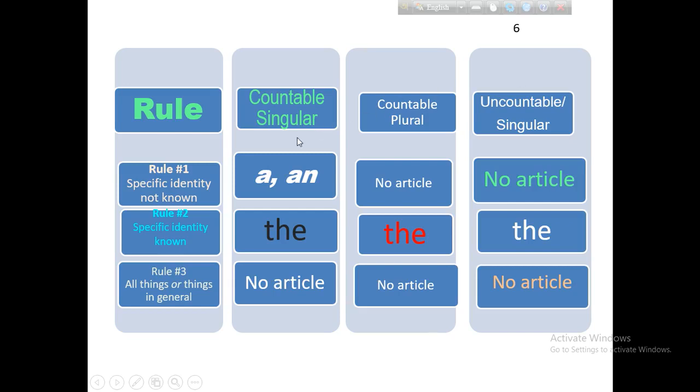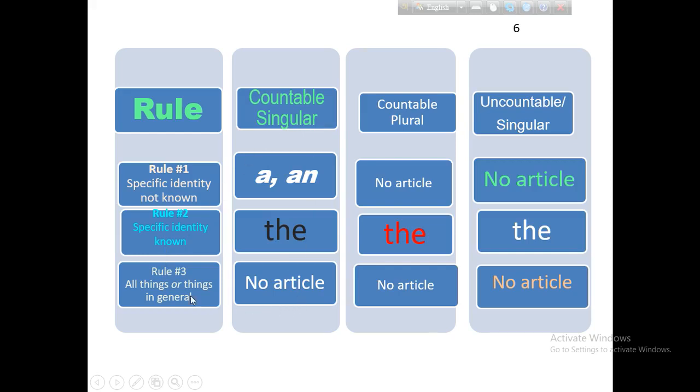We said that we use a or an before a countable singular noun, but the with a countable singular noun. With a countable plural noun, we can use the, not a or an. With an uncountable noun, we cannot use a or an, singular or plural. In rule 2, with a countable noun, we can use the, singular or plural.